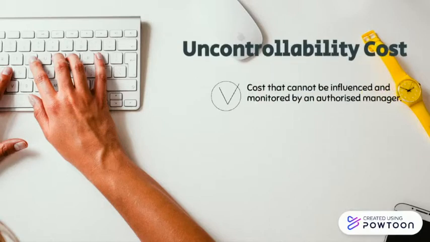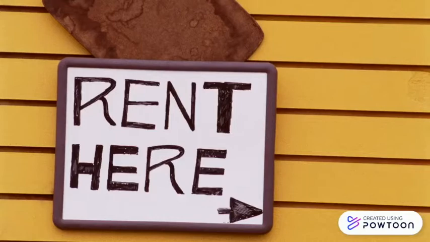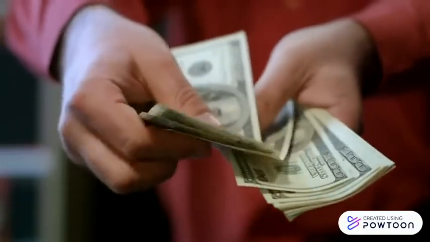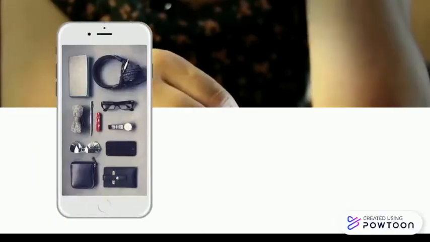Now we go to uncontrollable costs. Uncontrollable costs means costs that cannot be influenced and monitored by an authorized manager. Most of the fixed costs are uncontrollable. For example, rent of the building, managerial salaries, increase in the tax rate, or increase in fuel price, which are subject to government policies.